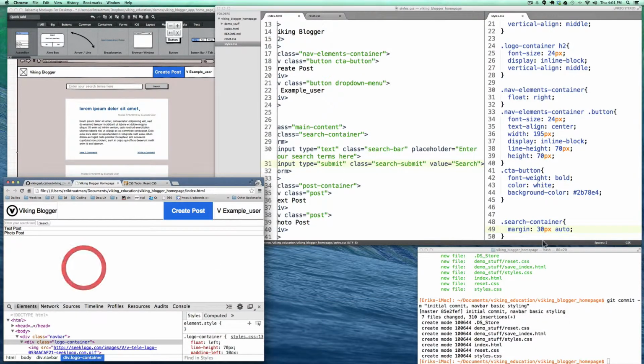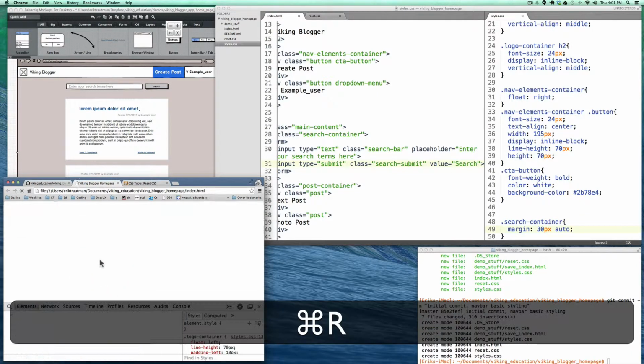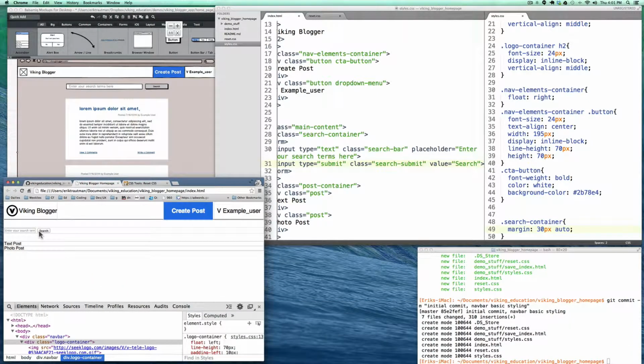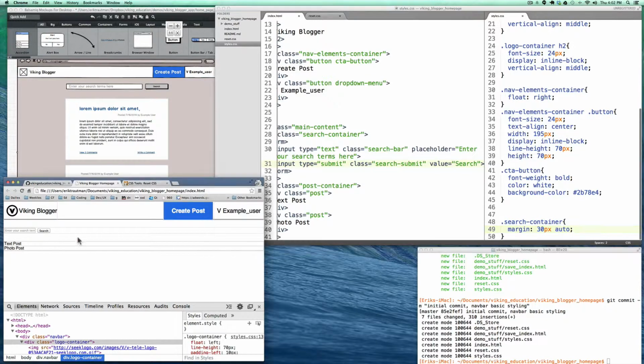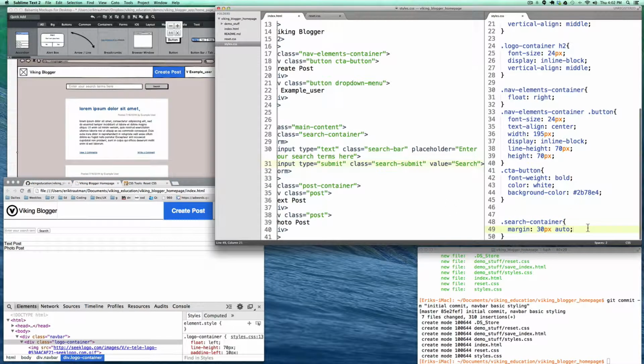And as you should remember, doing margin auto on the left and right usually centers an element. So if we do that, oh wait, there's no centering going on. What's happening? Actually that only works if the browser knows definitively how wide the element's going to be. If you look at our little gray div box here, our element is 100% of the width of the browser. So from the browser's perspective, it's already doing a margin auto. It is centered. It just happens to be 100% of the width of its container element.